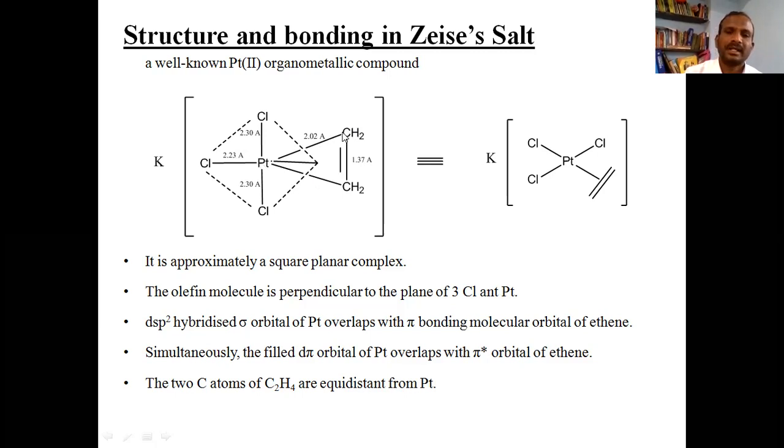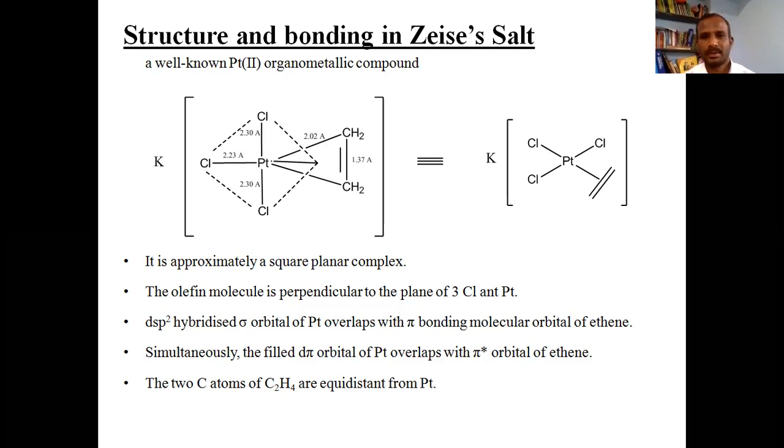This shows that both the carbons are equidistant from platinum. Because the bond length between platinum and each carbon is the same, we can conclude that both the carbons of ethene lie equidistant from platinum. So this is about structure and bonding in this salt.